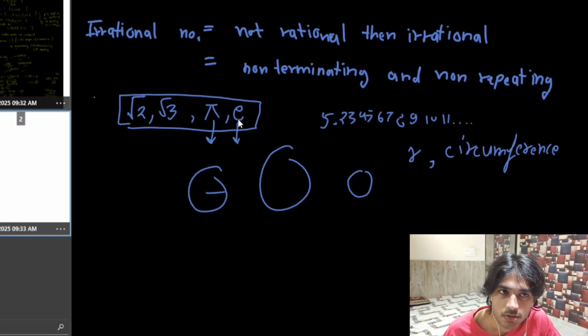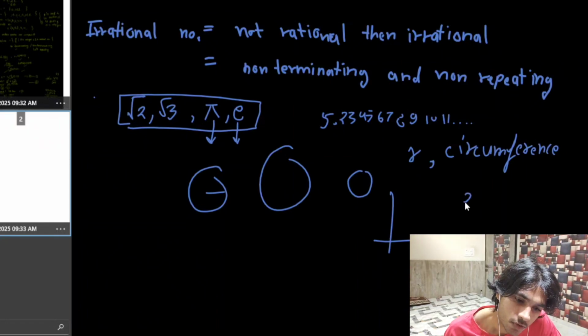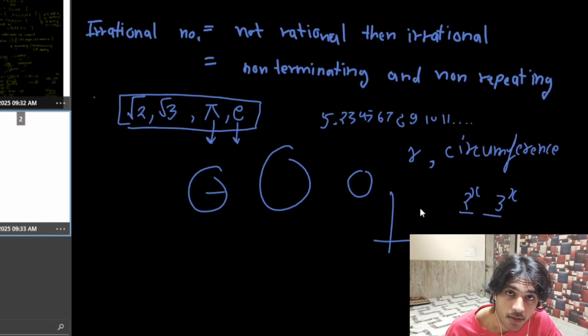And as for the exponential, there were two graphs. This is gonna be, I think, 2 to the power x and 3 to the power x. You have to draw 2 to the power x and 3 to the power x on a simple x and y graph, and you will realize that, the derivative of 2x, I think, and the derivative of 3x, there is a number between 2 and 3.